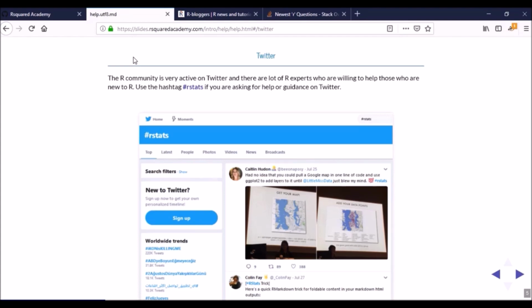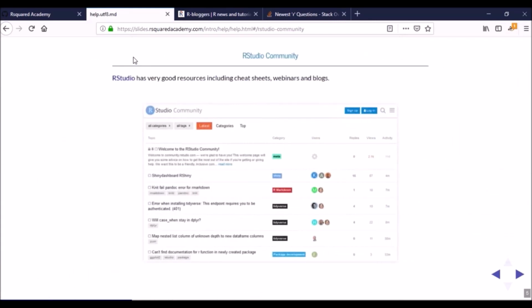And if you're asking questions, again, ensure that you have added the RStats hashtag there. You can also follow a bunch of people who share a lot of these R related resources on Twitter, so that you'll be able to access a wide variety of resources that are available online.